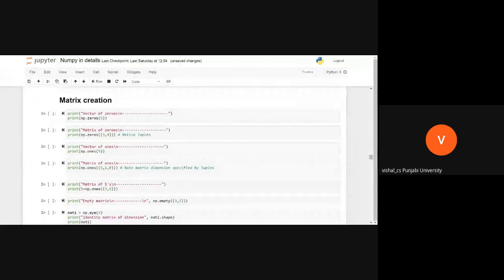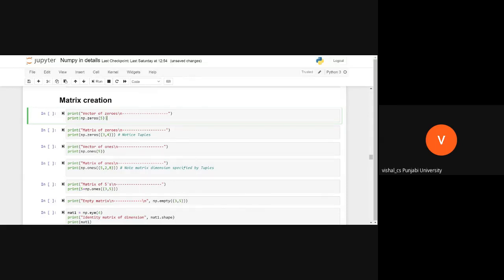There's another concept in NumPy, that is matrix creation. We can create matrices. There are defined functions in NumPy if we want to create zero matrices. What do zero matrices mean? A matrix that contains zero in all its elements. So what will we write?